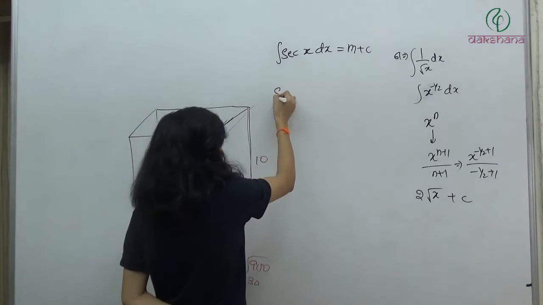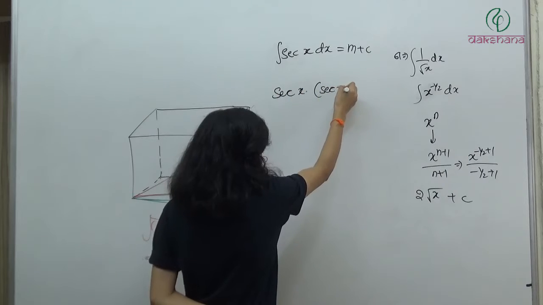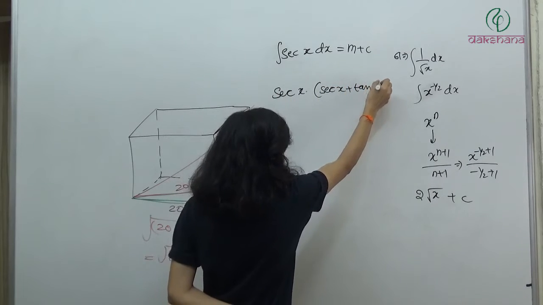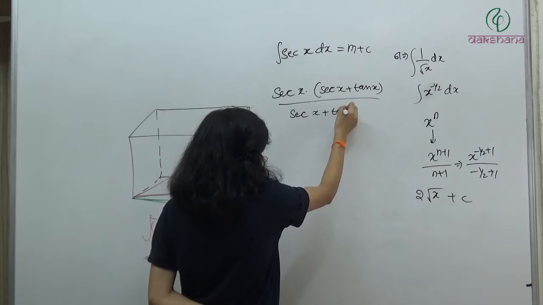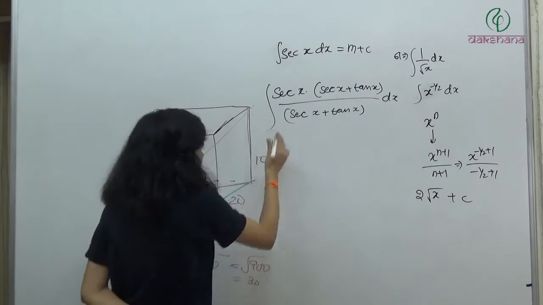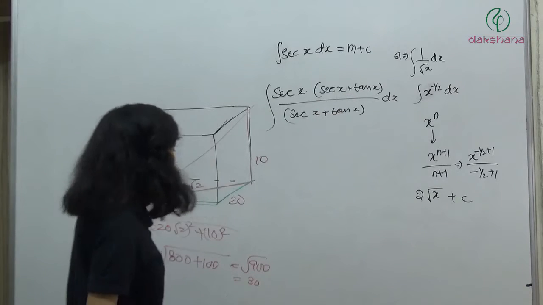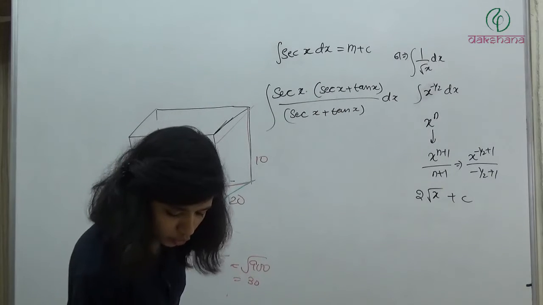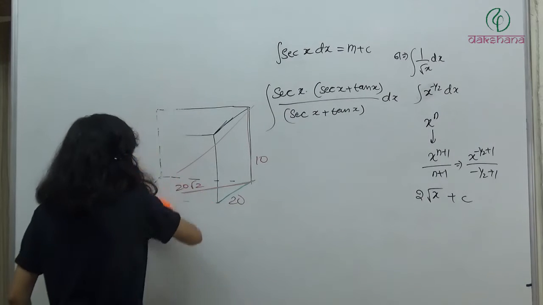So what we'll do, आपको शायद बताया गया होगा, sec x, यहाँ पे मल्टीप्लाई करो sec x plus tan x and divide it with sec x plus tan x into dx. यहाँ पे what I did, I have multiplied and divided with a same value, so overall it is not going to change. So now we can find out the integration of this.